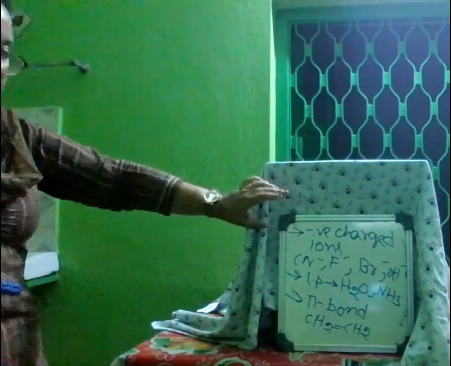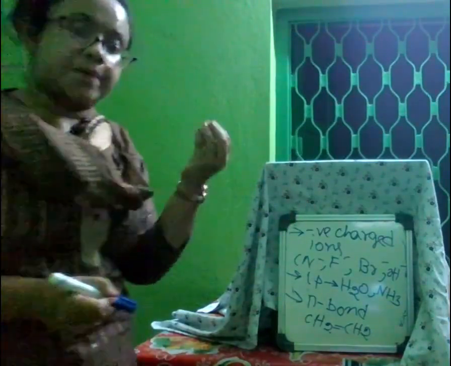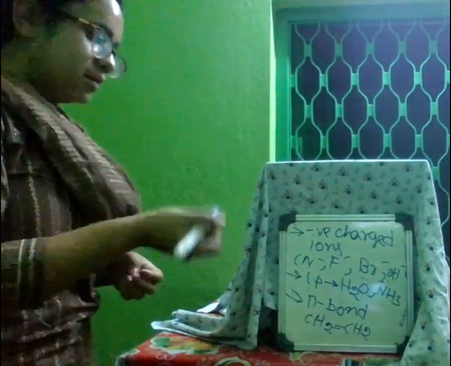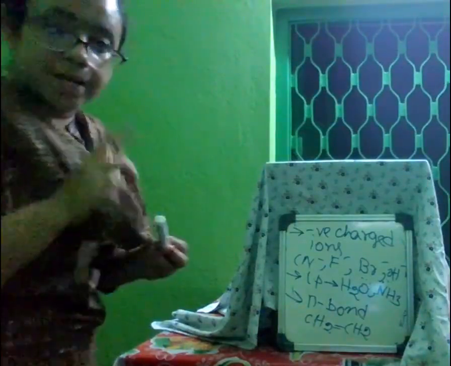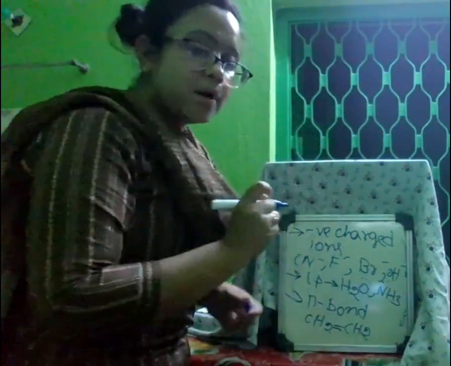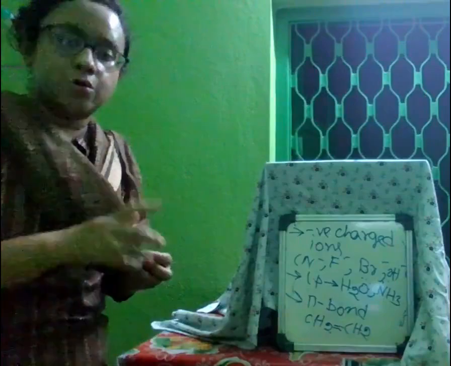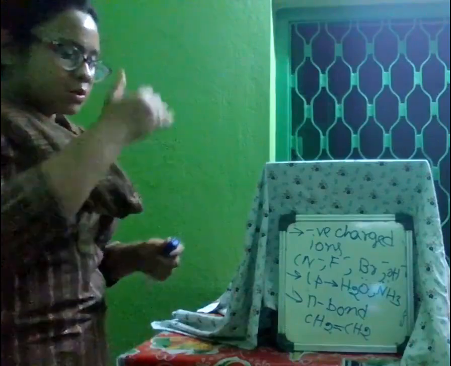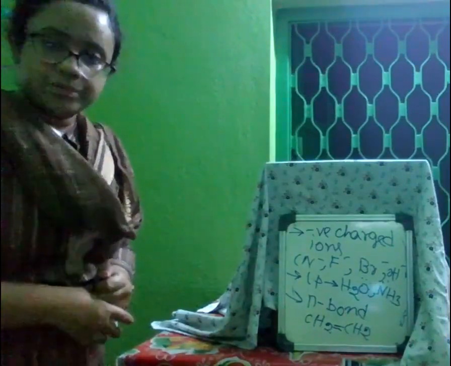We see negative ions carry a negative charge, and definitely there will be lone pairs. Oxygen has a lone pair, nitrogen has a lone pair. These can also act as nucleophiles. Another is the pi bond. A pi bond has a double bond, and double bond electrons are basically loosely bound electrons. That is why they can easily be transferred. So the part on nucleophile is done.